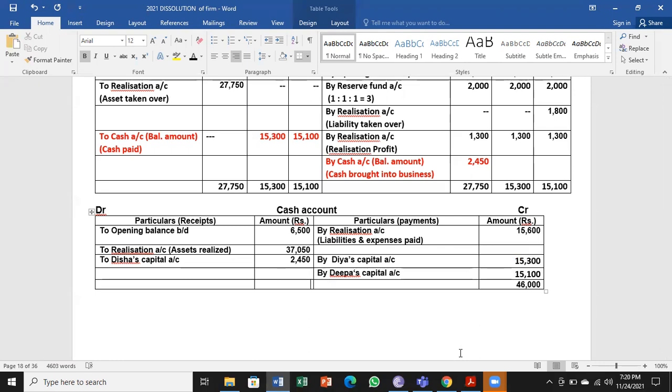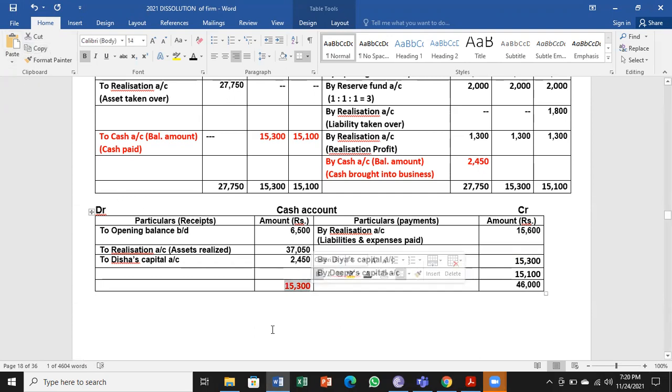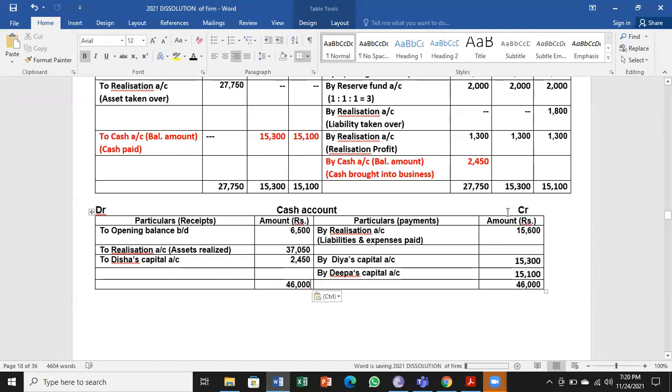In the exam, you can write in pencil first. Once the answer is right, then you can write in pen. So first write in pencil, then go for writing in pen. Balancing should always be done in pencil, so you can erase and write. Don't write in pen and cut for wrong entries, or rework. Don't do all those things.